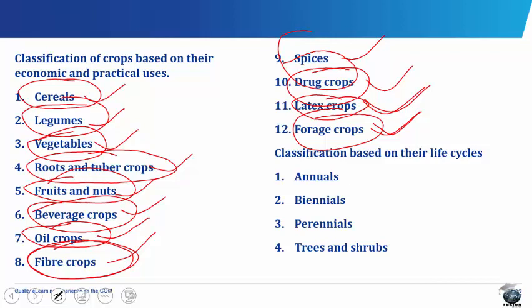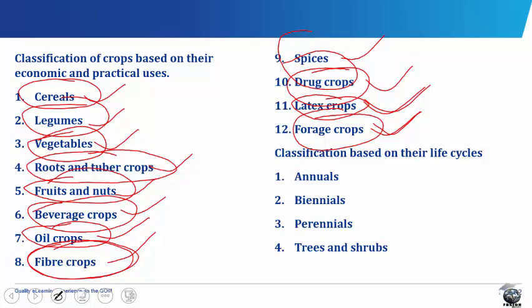Crops are also classified, as we earlier said, based on their life cycles. Annuals are crops which complete their life cycles within 1 year. They are usually grown from seeds. They germinate, grow to maturity, flower, produce seeds, and die within 1 year. Examples of crops that belong to this group are the cereals like maize, rice, millet, groundnut, etc., yam, and most vegetables.